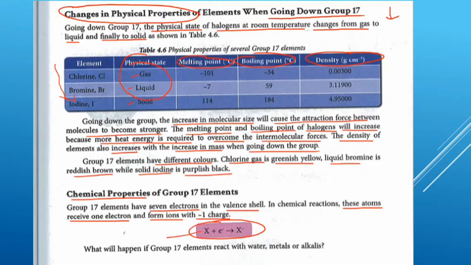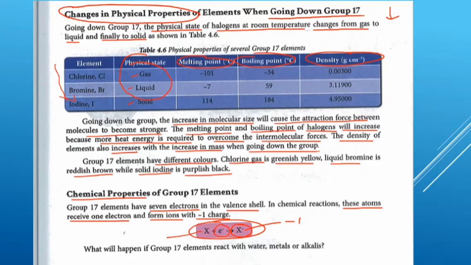Oleh kerana dia mempunyai 7 valence elektron, dia perlu satu lagi elektron untuk capai 8, yaitu mencapai the stability of octet configuration. So dia tambah satu elektron di sini. So dia jadi ion negatif, ion negatif dengan charge -1. Sebab 1 itu merujuk kepada berapa elektron yang dia receive.